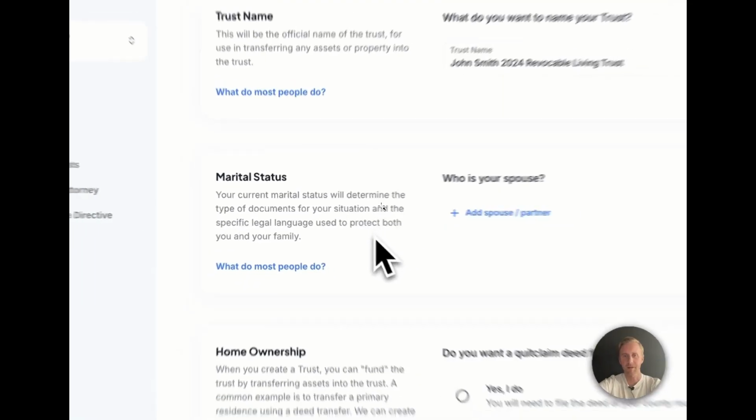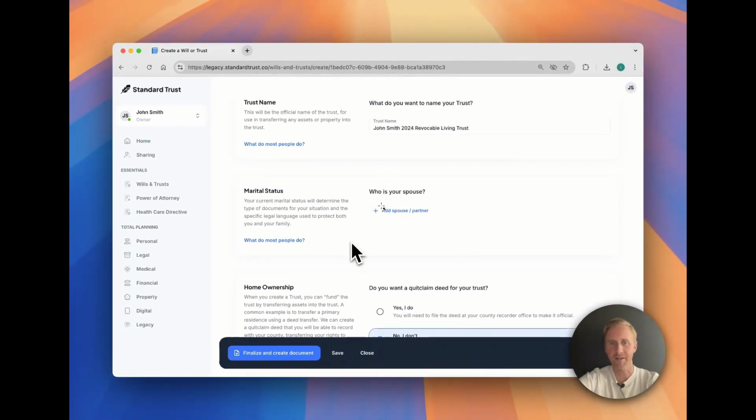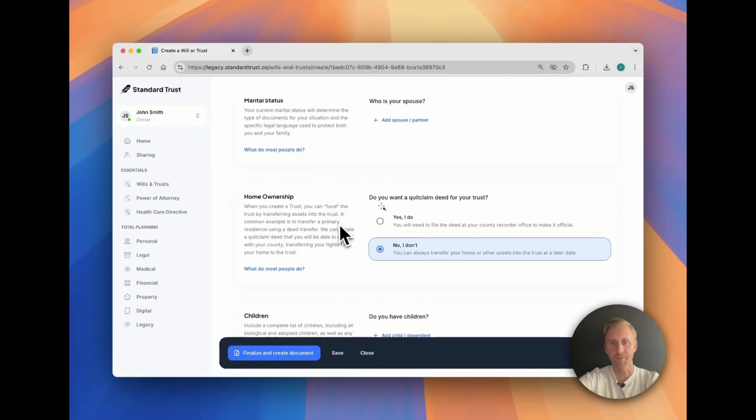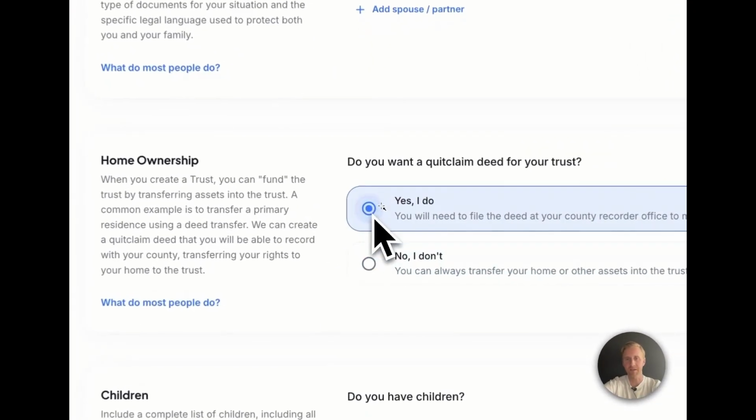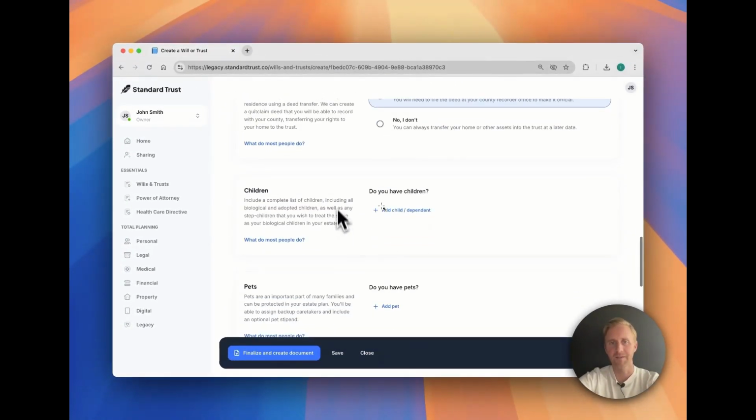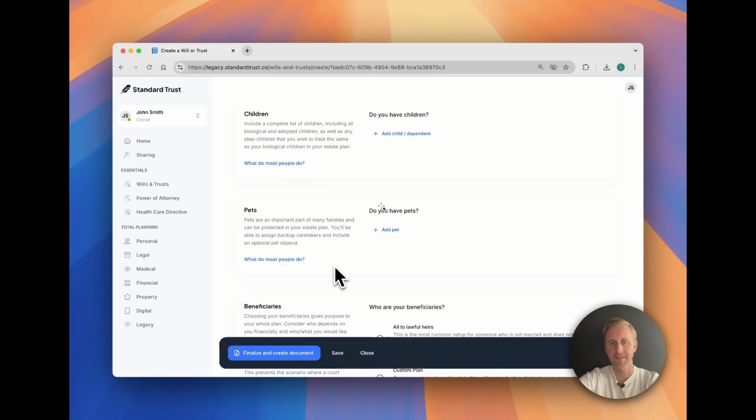Now, marital status, you can add the spouse or partner here or leave it blank if you're single. Home ownership, so one of the big differences between us and the competition is we provide a quitclaim deed along with every trust. That quitclaim deed is automatically filled out with the legal description of the property, any tax parcel ID number, all of that. So if they want to include a quitclaim deed along with their trust package, just select yes, I do. Then you can add children, pets.